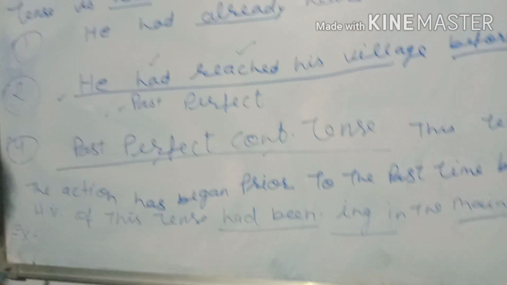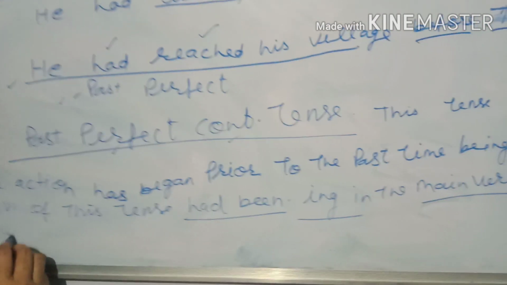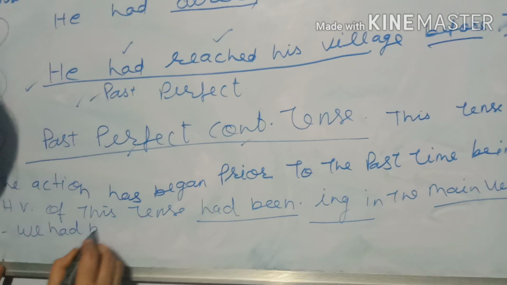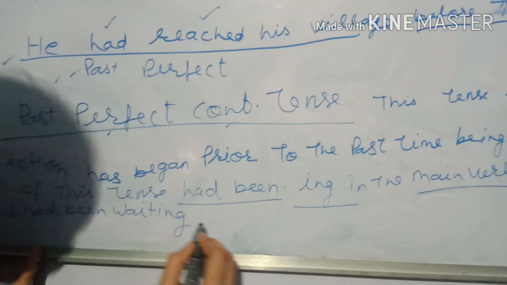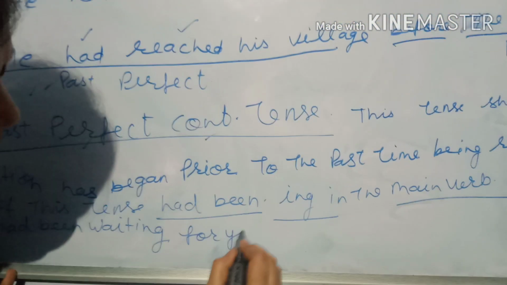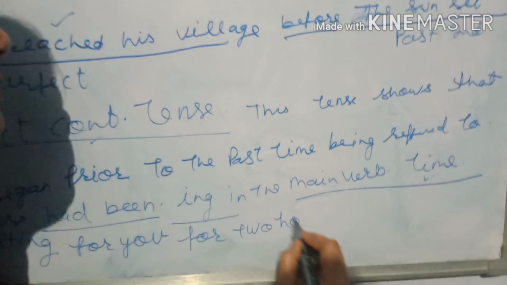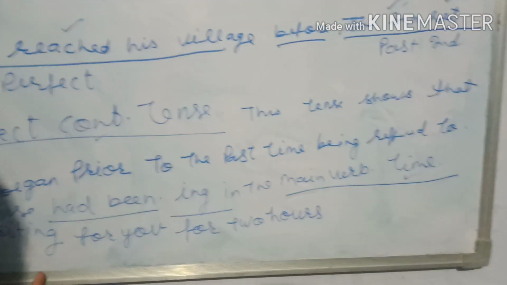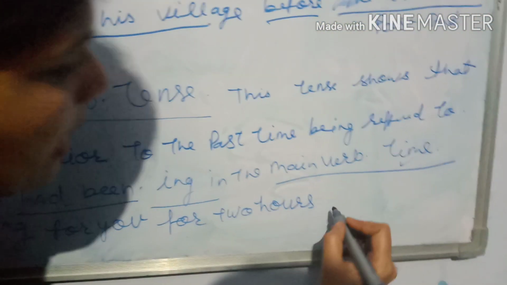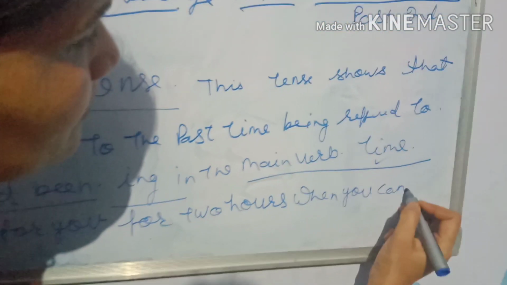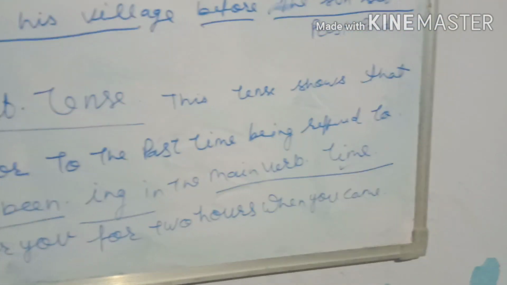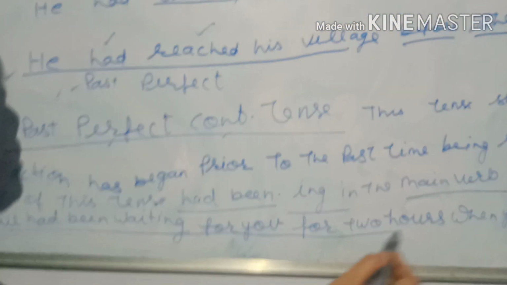For example: we had been waiting for you for 2 hours when you came. Here you can see, we had been waiting for you for 2 hours.